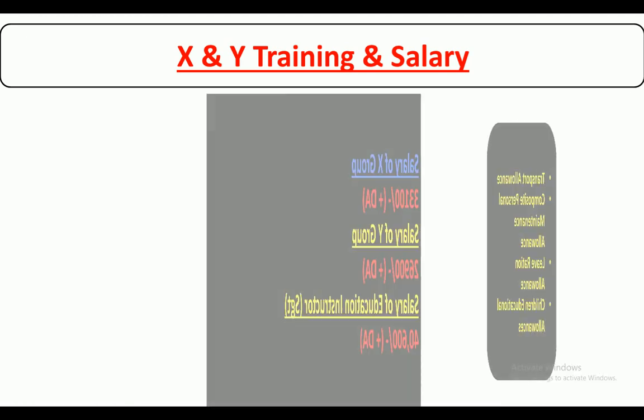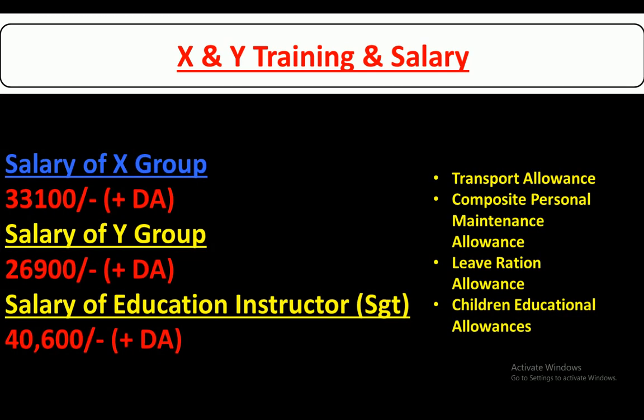X and Y training and salary. This is one thing. The salary during the training you will be given a stipend, but the salary, as you can see, for the X group 33,100 plus you will be having dearness allowance.